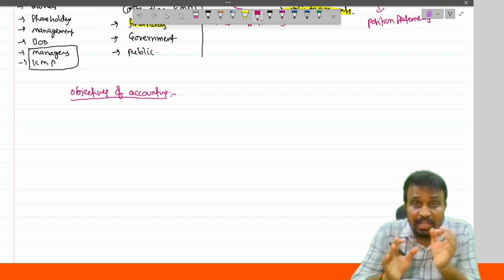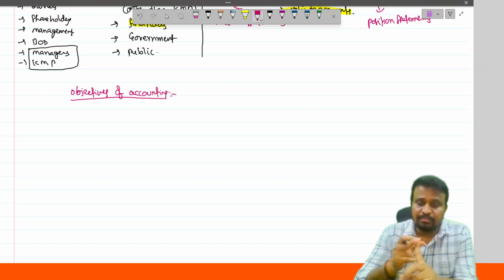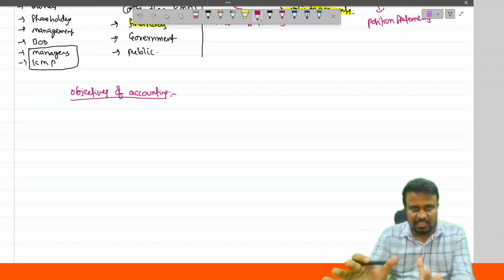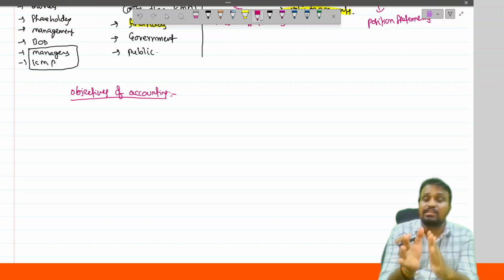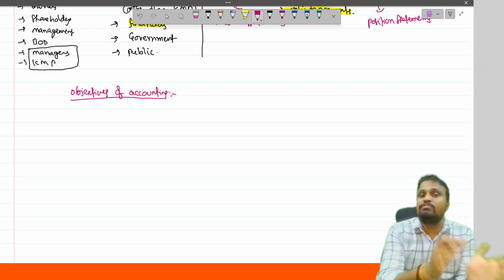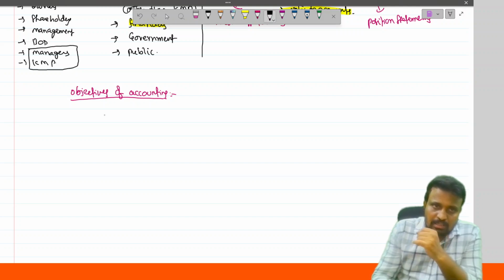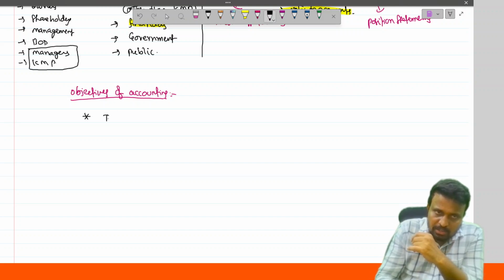Accounting is nothing but what? It is an art of recording, classifying, summarizing, analyzing, interpreting the financial data, and communicating the results thereof to the users of the financial statement is called as what? Accounting. So here the first objective is to record